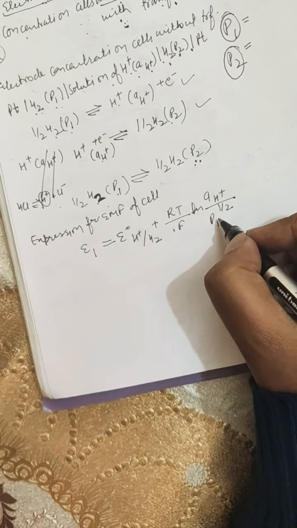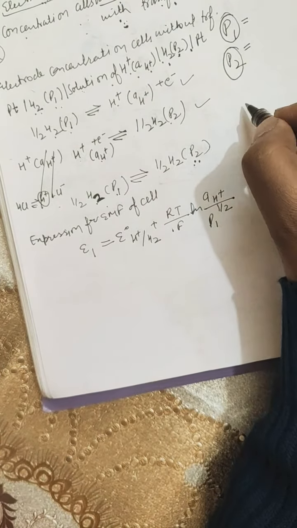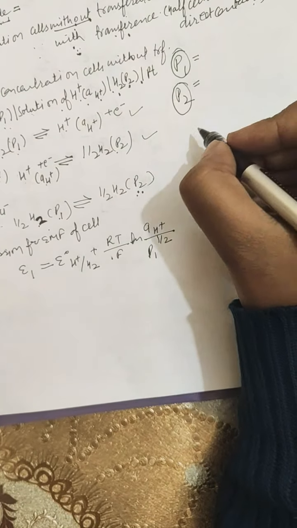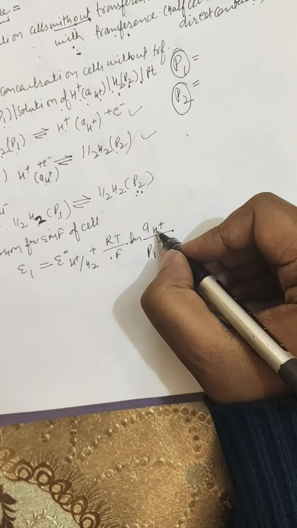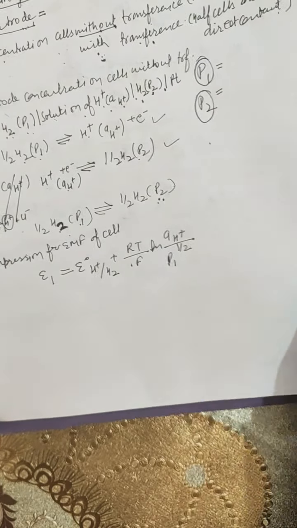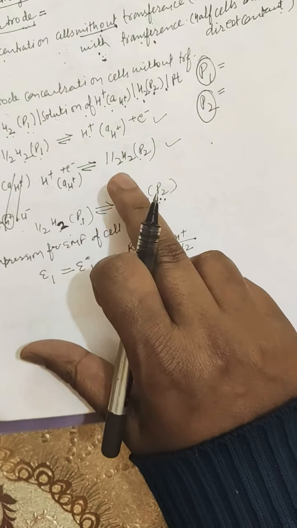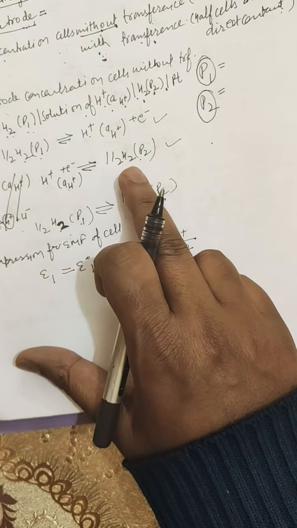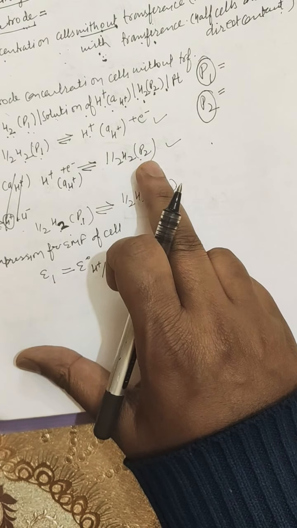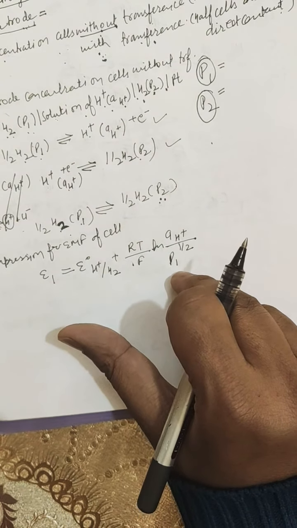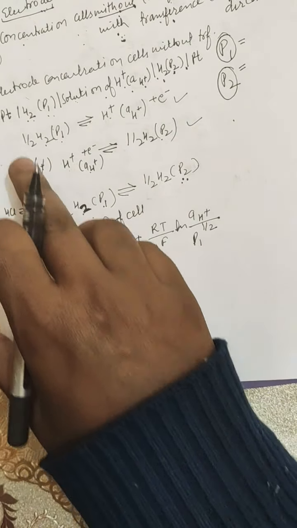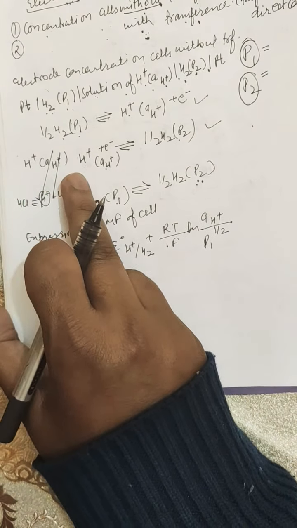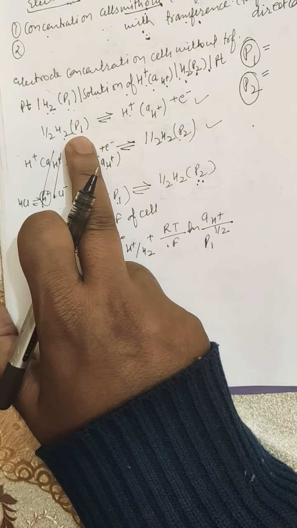So the concentration of the oxidized state is aH+, and the concentration of the reduced state is written in terms of pressure. So it is P1 for the left-hand side, where this reaction was applicable.